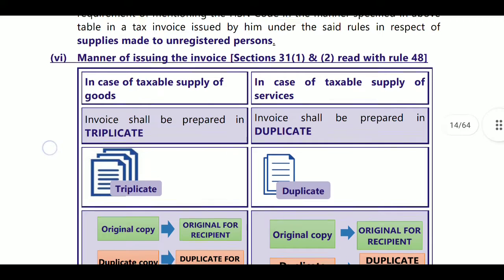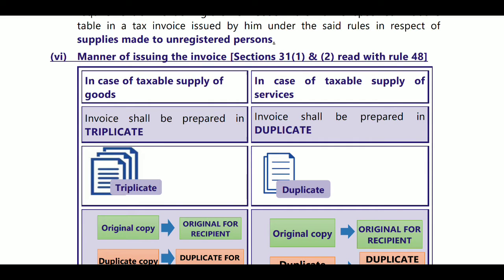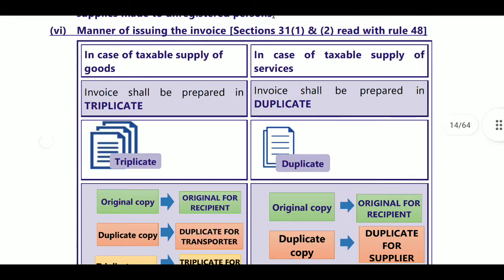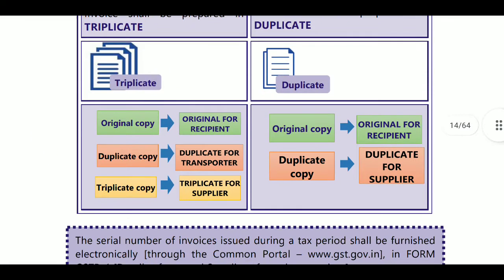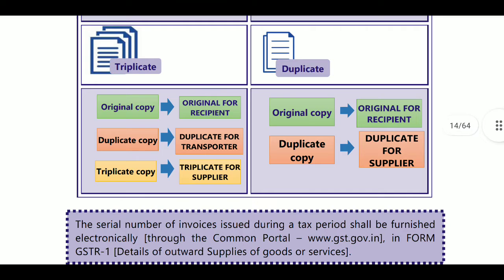And the manner of issuing the invoices. In case of supply of goods, we must issue invoices in triplicate. In case of supply of services, duplicate will be provided. In triplicate, the original copy is for the recipient, the duplicate copy for the transporter, and the triplicate copy for the supplier. And in case of service, the original copy is for the recipient and the duplicate copy for the supplier.